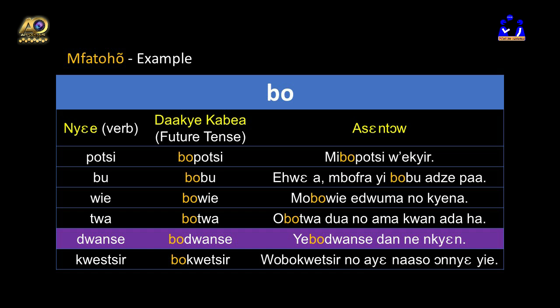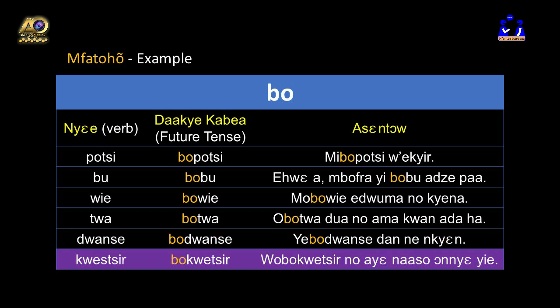Right, so let's continue. Dancing, that is urinate or urine, sorry. So, bojansi will urinate. Ye bojansi dan nchen. We will urinate at the side of the building.